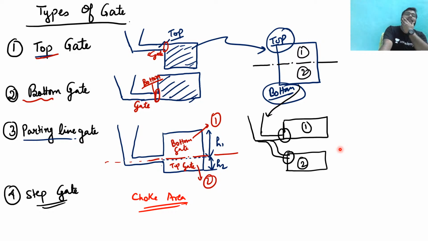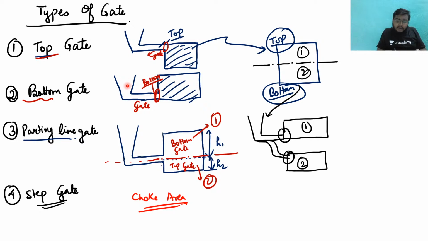Now, what we have seen apart from that is the top gate, right? So, types of gates we have seen. What are the types of gate? Top gate is there, bottom gate is there, parting line gate is there, and step gate is there. We have also gone into much deeper details, and we have found that the top gate has a riser, a runner, and the gate. If the gate is on the top of a casting, hence we can say top gate, clear.